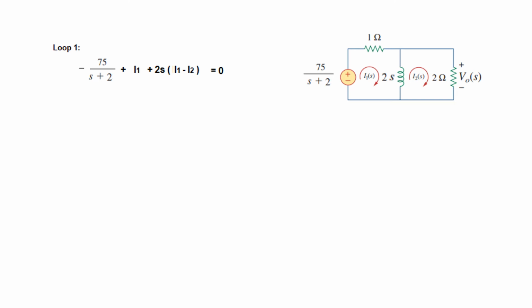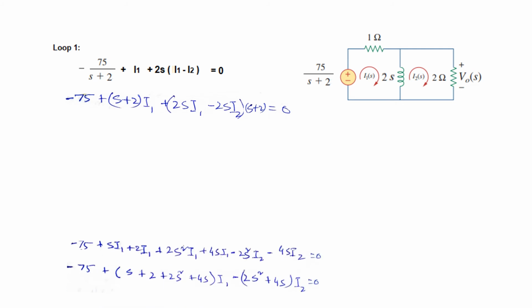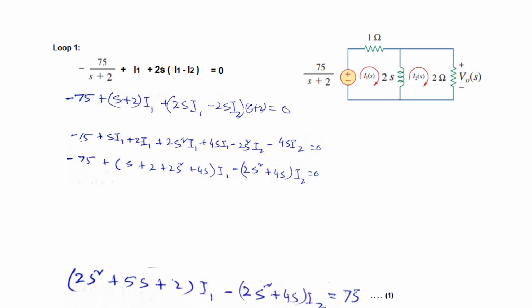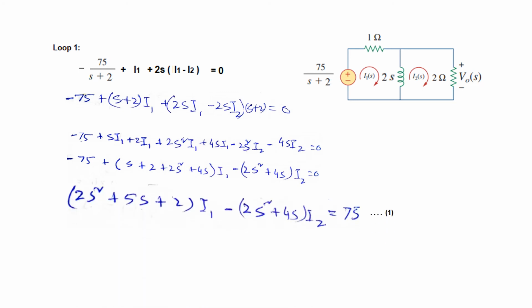So loop 1, we take the KVL equation in this loop. So this is the loop 1 equation, and I'm using my handwritten notes for this now. You can follow step by step. Multiply by (s plus 2), we get this term, and keep simplifying. Further simplifying, same terms we have put together, terms for I1 and I2.